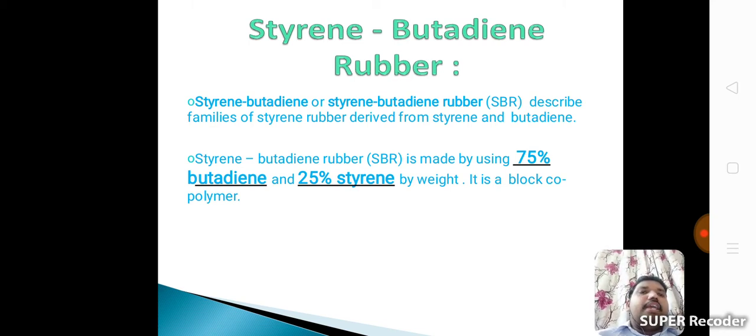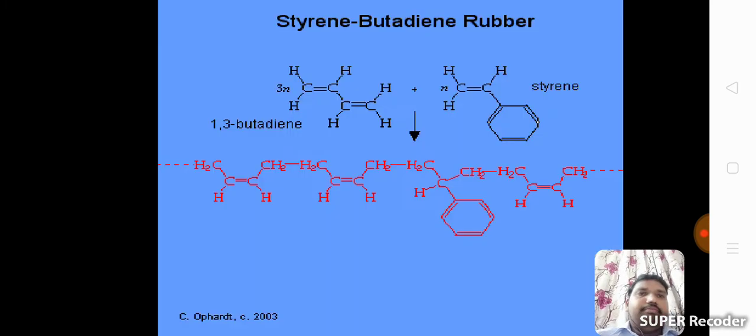Styrene butadiene rubber is made by using 75% of butadiene and 25% of styrene by weight. It is a black copolymer. Okay, 75% butadiene is combined with 25% of styrene. We get a styrene butadiene rubber.